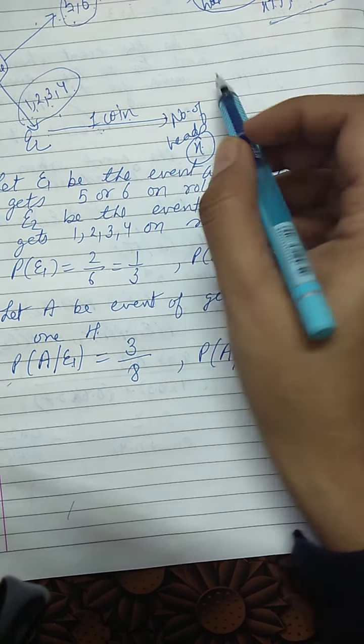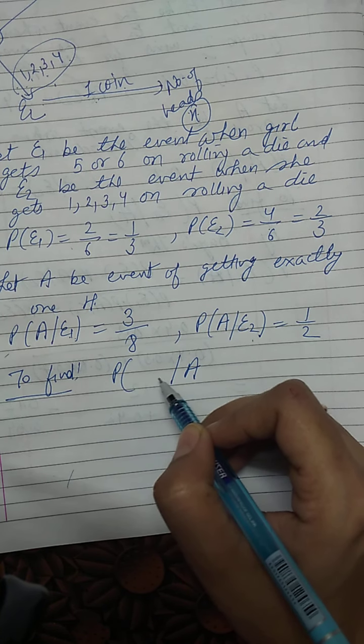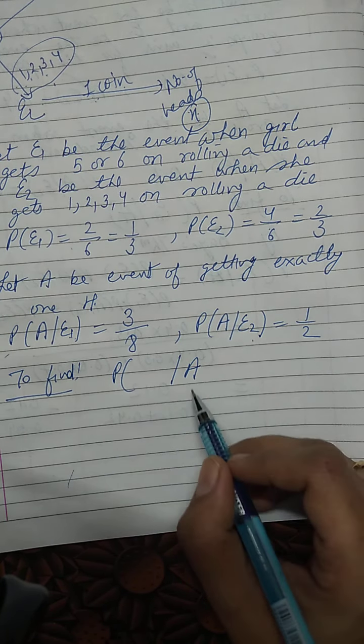Now what are we supposed to find? We have to find the probability that she is getting exactly one head. What is the probability that she threw 1, 2, 3 or 4? That means what is the probability that second event has occurred due to which she is getting exactly one head, right? So same formula we will apply by Bayes theorem.